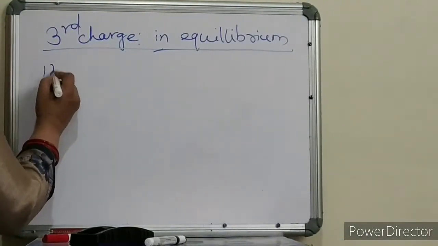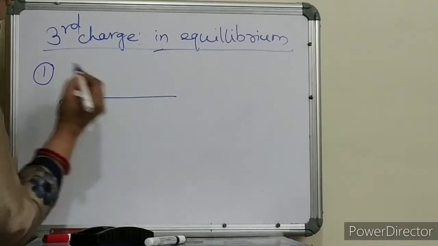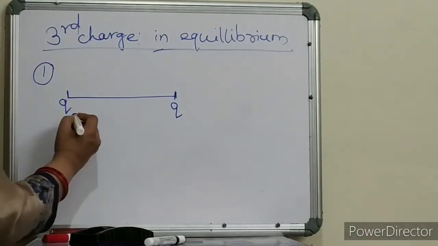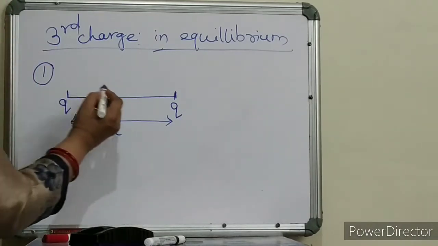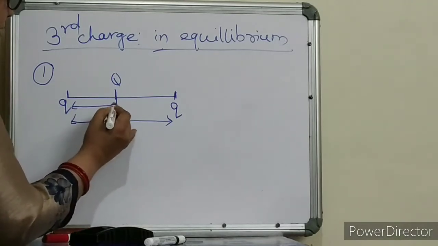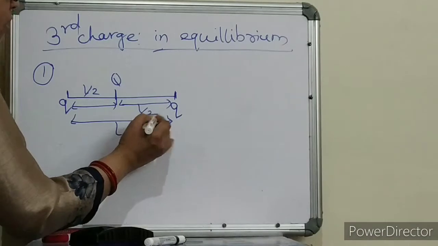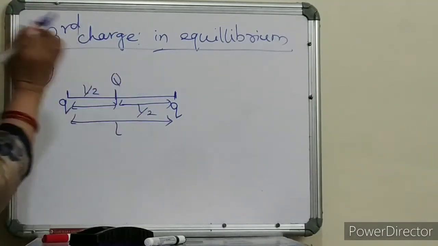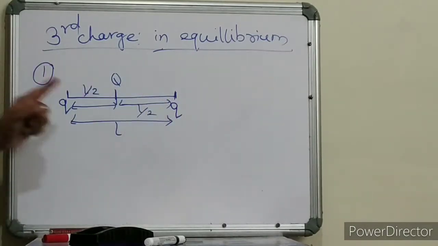Now the first condition, children. Here one plus q charge is over here, another plus q charge is over here, and they are separated by L distance. I'll keep a third charge at the center. That means it is L by 2 distance from here, and L by 2 distance from here. Suppose I am keeping this q charge in the middle of the line joining these two charges.